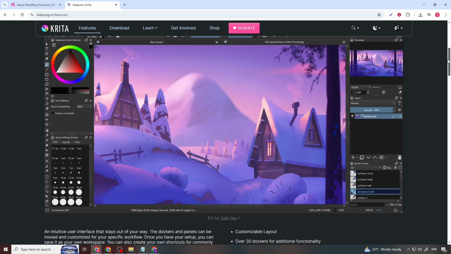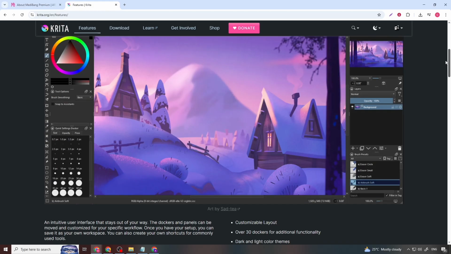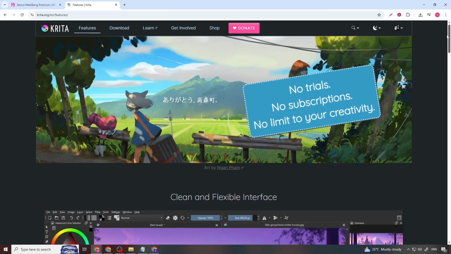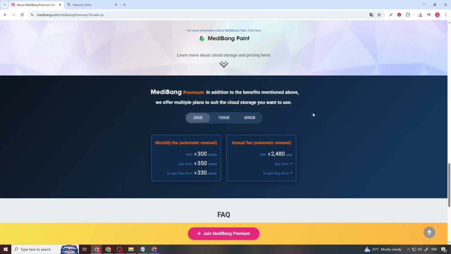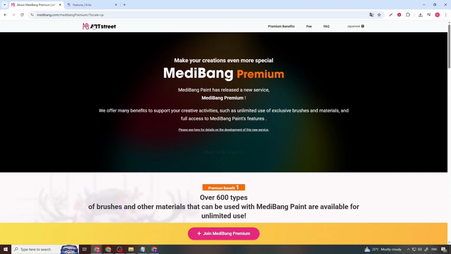However, MediBang's pricing strategy leans more toward accessibility and cloud convenience, while Krita emphasizes open source independence and community-driven development. From a pricing perspective, neither tool requires payment to unlock essential features, but MediBang monetizes optional extras, while Krita relies on donations and grants. Now let's talk about what MediBang Paint actually offers.